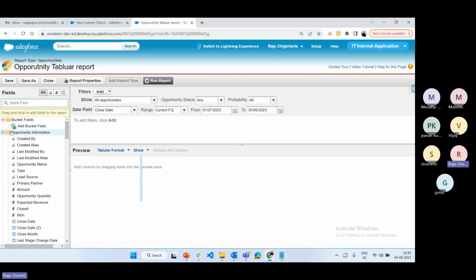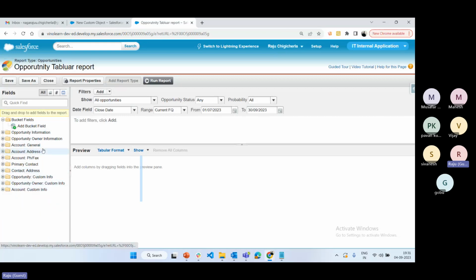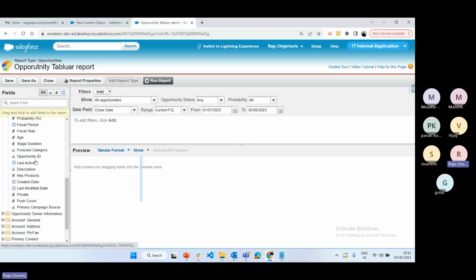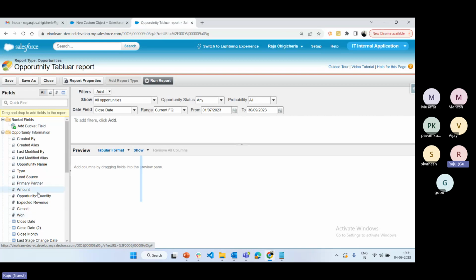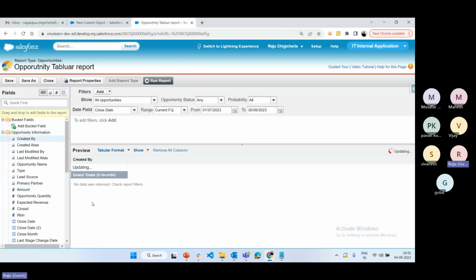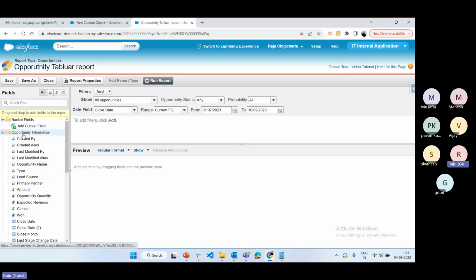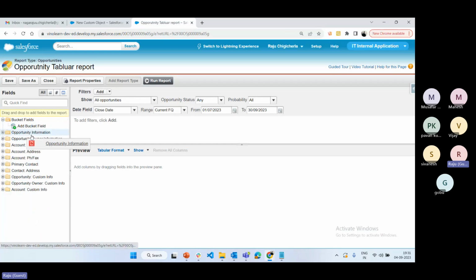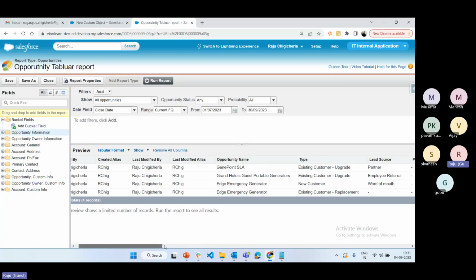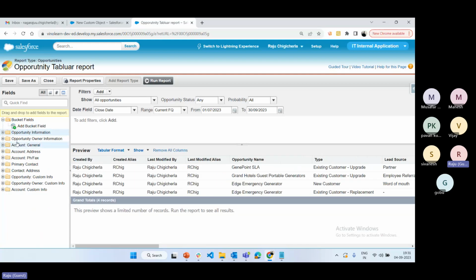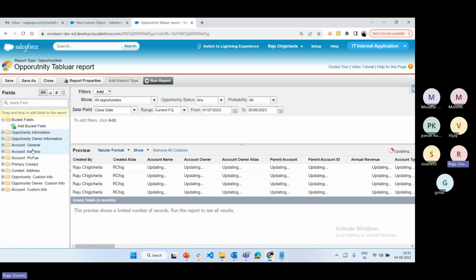See here, fields related to the object, opportunity-related fields, are showing. Opportunity's parent is account, right? So that is the reason account-related information is also displayed here. If you want to drag and drop an entire section, this section has almost 15 to 20 fields available. If you want to drag and drop one by one, you can drag and drop like this. Or if you want to drag and drop the entire section, you can do that too. All the fields contained in the section are available here. Like this, you can add all the sections.